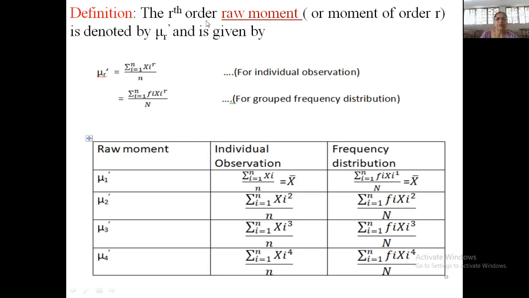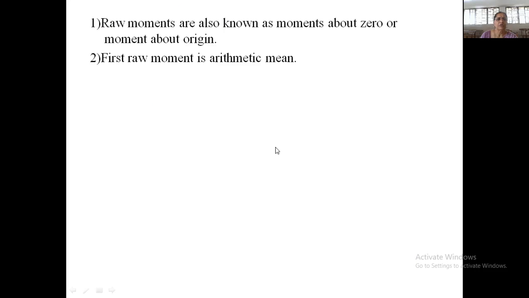So when we compute the rth raw moment for a given data set, suppose we have n observations x1, x2, up to xn, then mu r dash is defined as summation of xi raised to r upon n. And in case of a frequency distribution, it is defined as summation of fi into xi raised to r upon n. So this is the table to find out raw moments for n individual observations and for a frequency distribution. Raw moments are also known as moments about origin 0, or moments about origin.